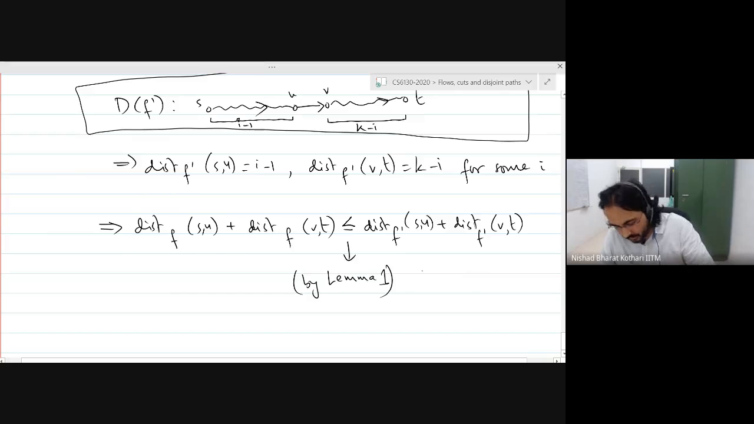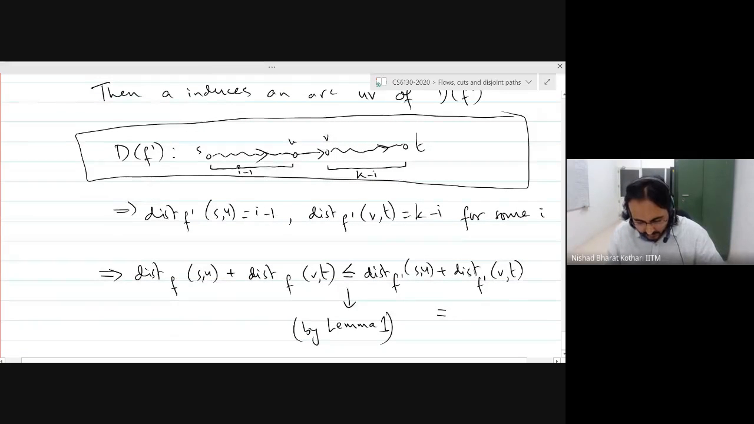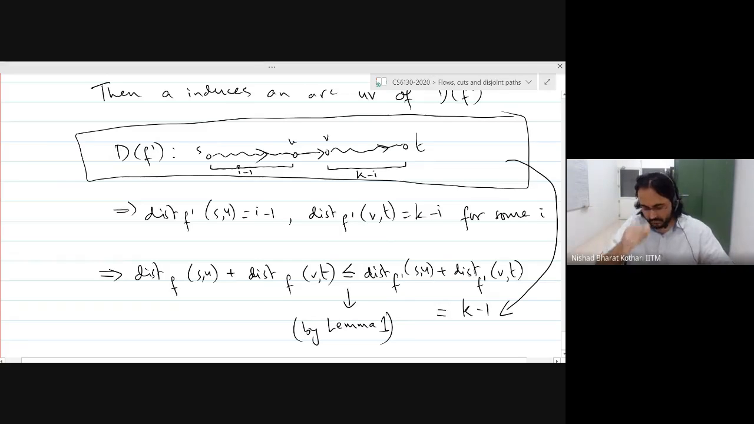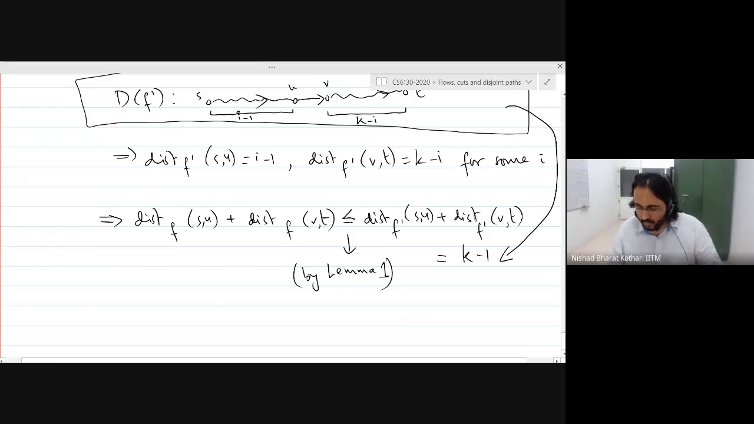And how much is this? How much is this quantity? It is I minus 1 plus K minus I. And so that is equal to K minus 1, right? Okay, good.